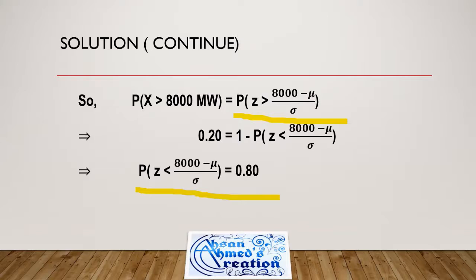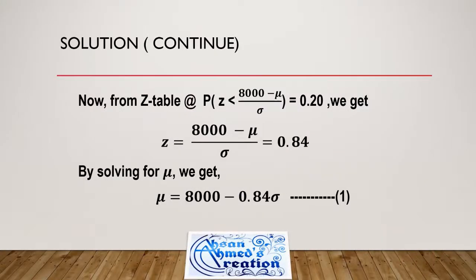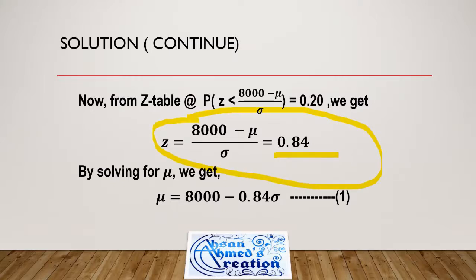The probability of z less than 8,000 megawatt minus mu over sigma equals 0.80. Now we have to use the z table to find the value of z against the probability 0.8, and we find it to be 0.84. Now by solving this for mu, we get this equation, which I named as equation 1.